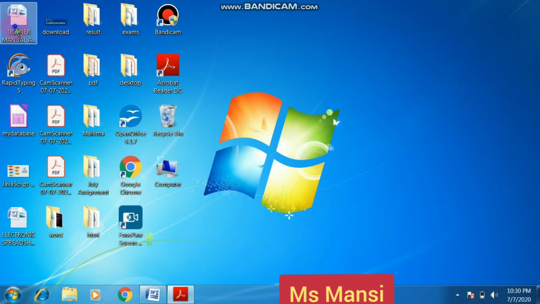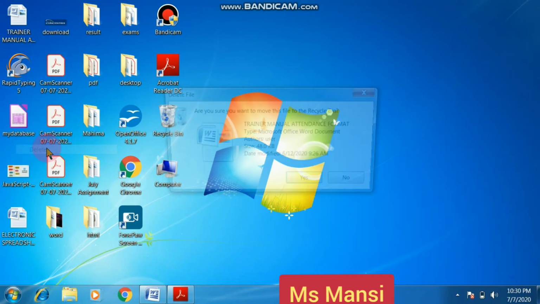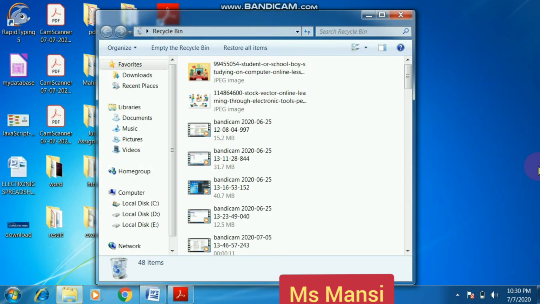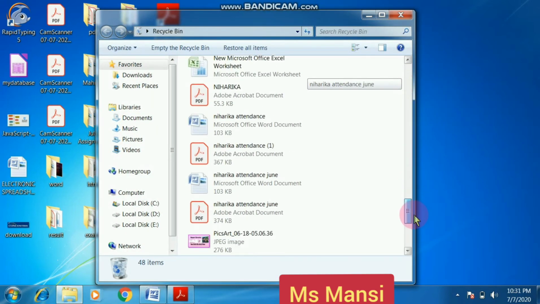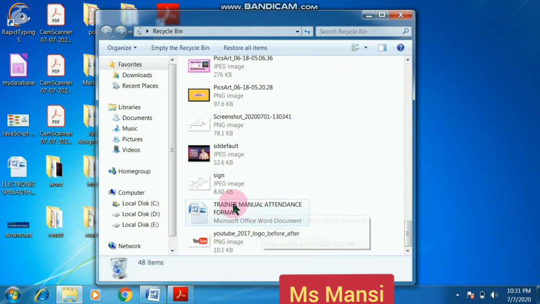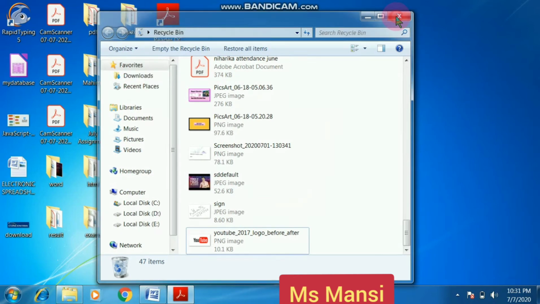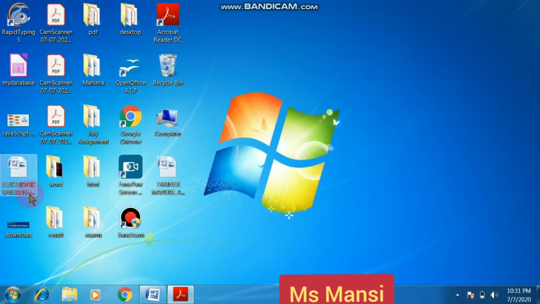For example, if I right click this and delete it, and then click yes, it will go in the Recycle Bin. See, this is a file, and it goes in the Recycle Bin. If I want to restore it, I just right click on it and restore it, so again it will come here. So the deleted file or folder goes in the Recycle Bin, and all the files and folders in a computer are managed by the Computer icon.